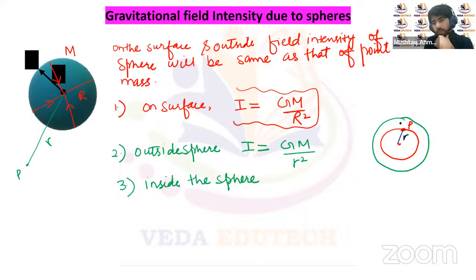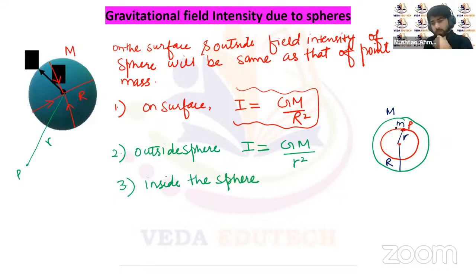Now it means that if we place a mass m at this point P, it will experience some gravitational force. The total mass of this sphere is M, and the radius of this sphere is capital R.